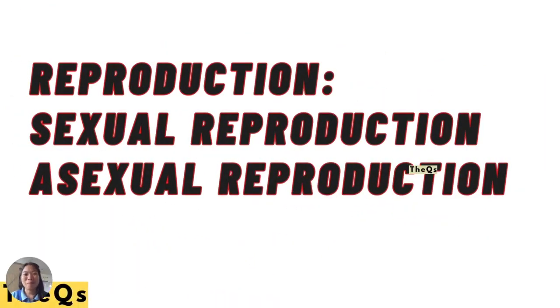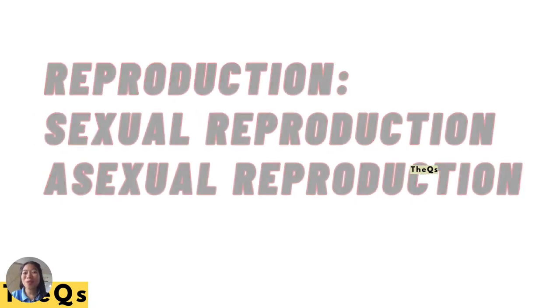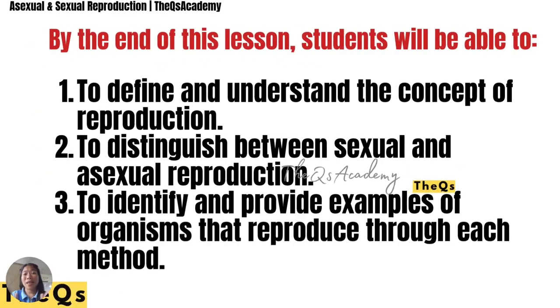Our topic is about reproduction, sexual reproduction, and asexual reproduction. By the end of the lesson, students will be able to define and understand the concept of reproduction, distinguish between sexual reproduction and asexual reproduction, and identify and provide examples of organisms that reproduce through each method.